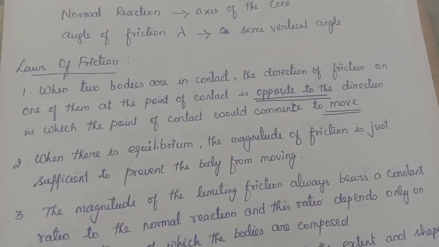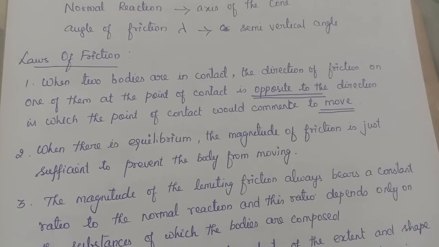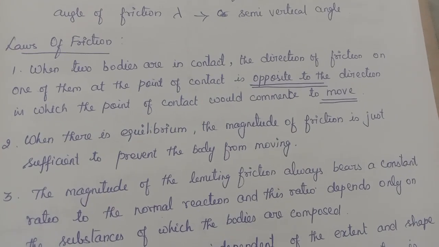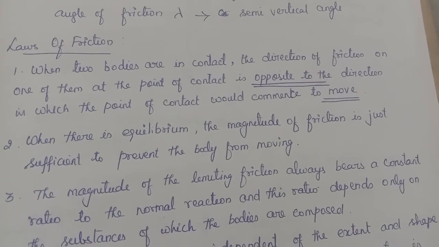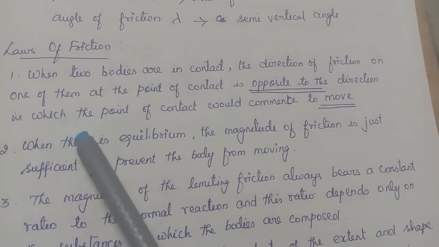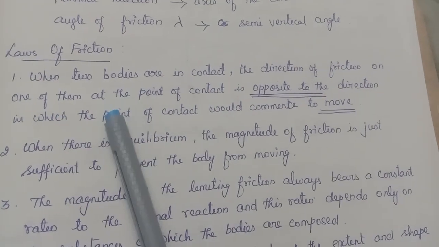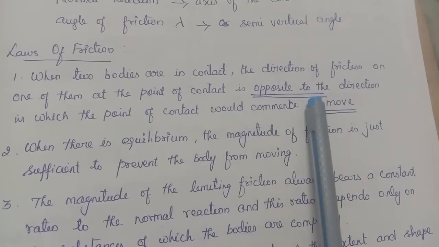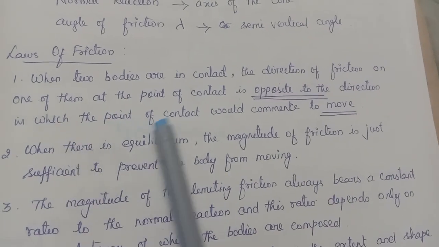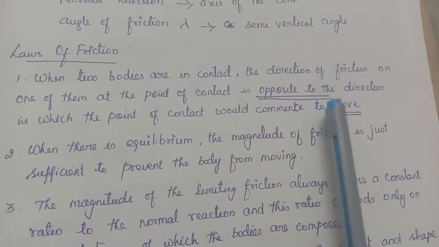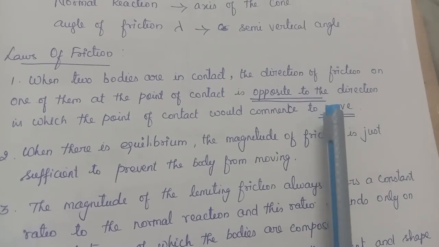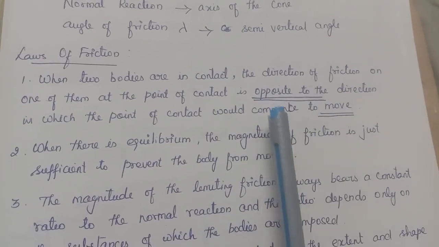Now we have 5 laws of friction. So whatever we have studied already, they will be consolidated here. These are called laws of friction. So when two bodies are in contact, the direction of friction on one of them at the point of contact is always opposite to the direction in which the point of contact would commence to move. Okay, so the friction is always opposite to the direction of movement. This is the first law.